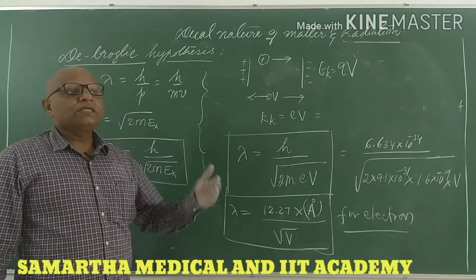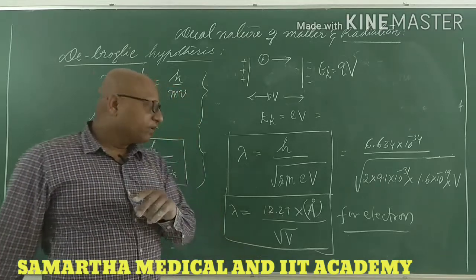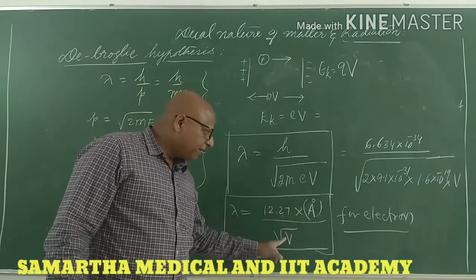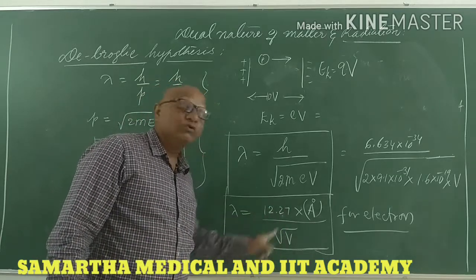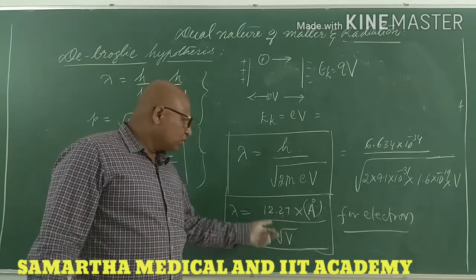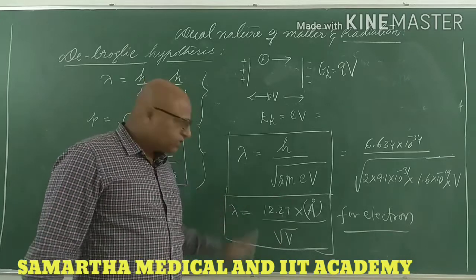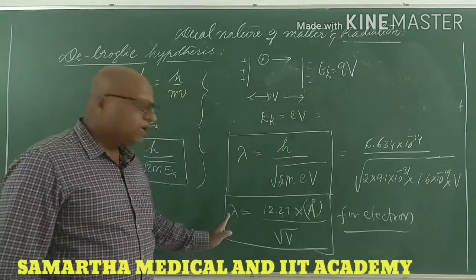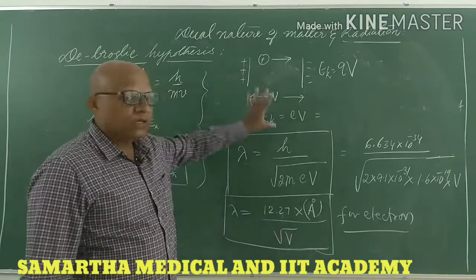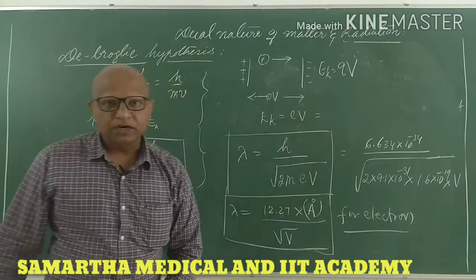If they ask what is the wavelength of an electron moving under a potential difference of 4 volts, 12.27 divided by root 4. Root 4 is 2. Divide the entire thing by 2, so 12.27 divided by 2 means 6.13. 6.13 angstrom is the wavelength of the electron. Simply you have to know the voltage only, put the voltage and the remaining is easy. So this is a shortcut you should know.